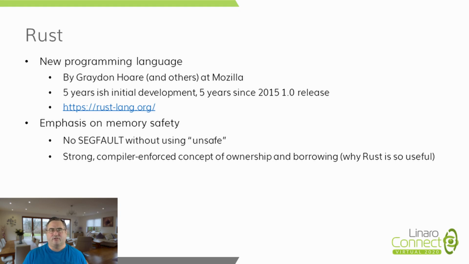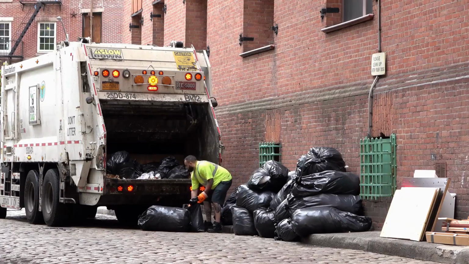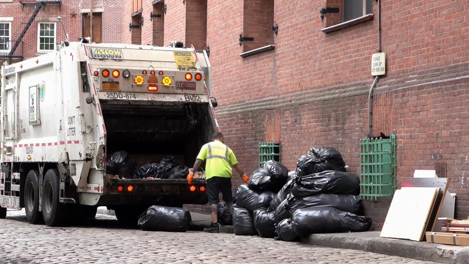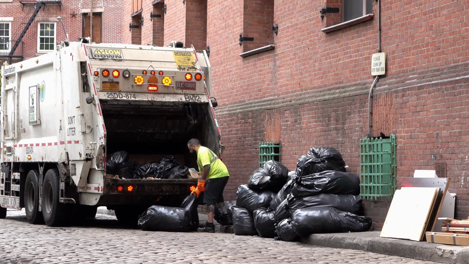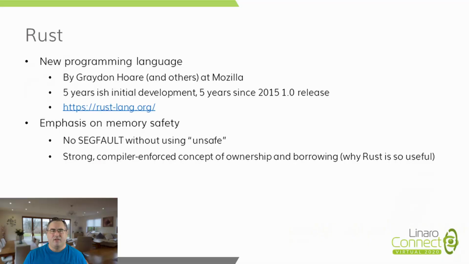Languages like Java address the memory safety issues by using garbage collection. Pointers can be freely shared, but there is an overhead needed to figure out what memory is no longer used. In Rust, programs that don't make use of the unsafe backdoor shouldn't be able to cause a seg fault. Rust manages this by introducing the concepts of ownership and borrowing.